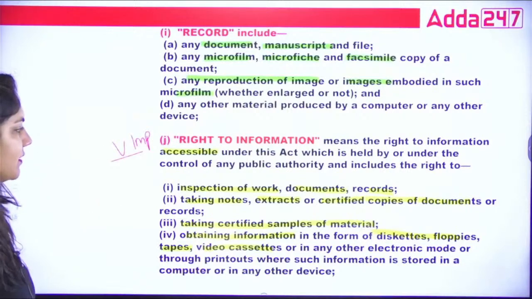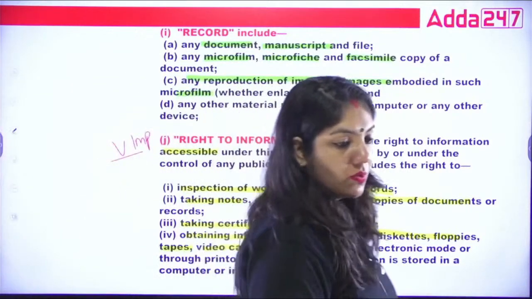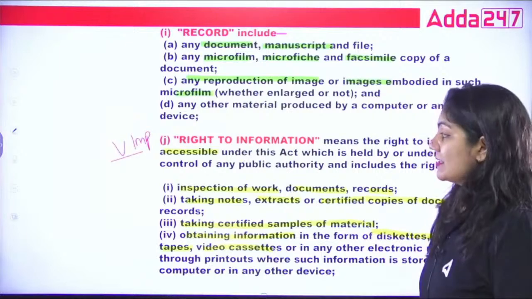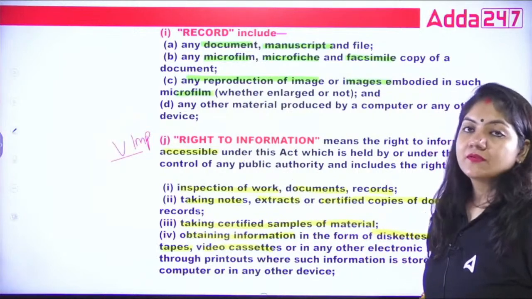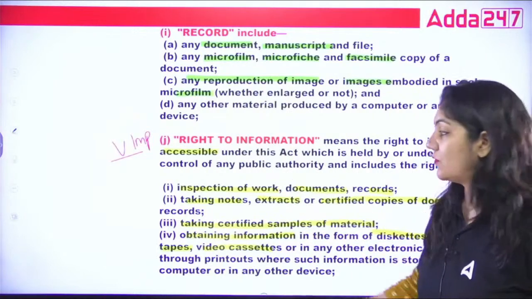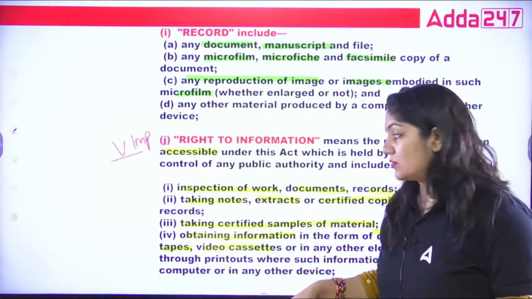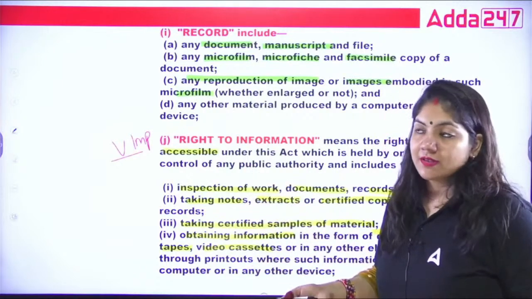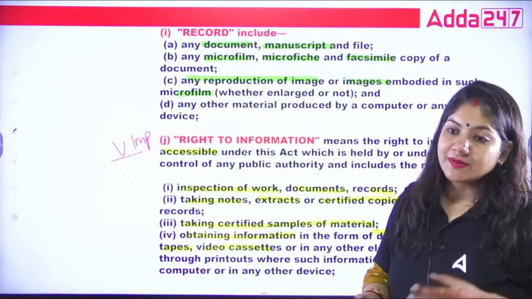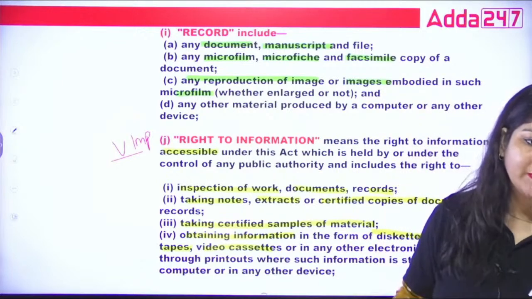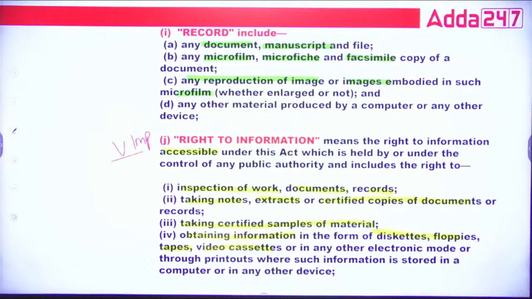First of all, learn these. It means what kind of information we can ask. We can ask the question in the form of inspection. We can ask in the form of notes, that we want notes for this particular thing. So these are the ways. Please say this.